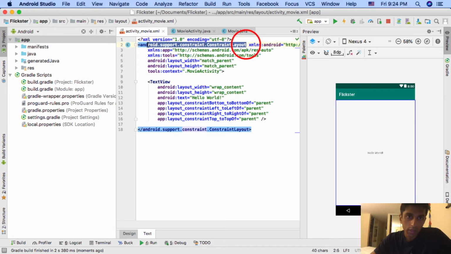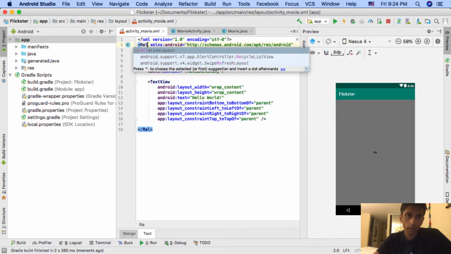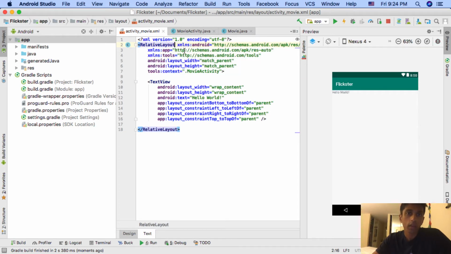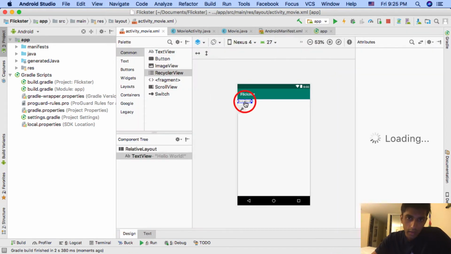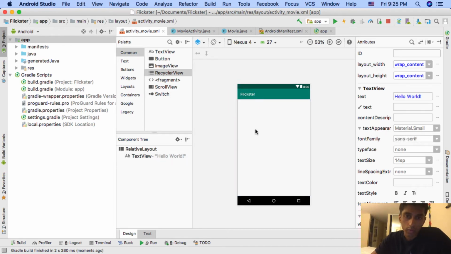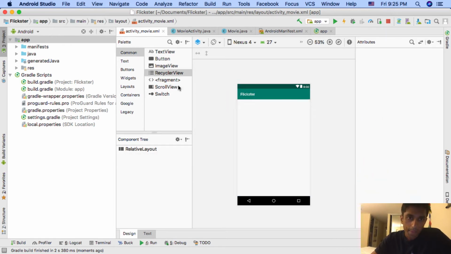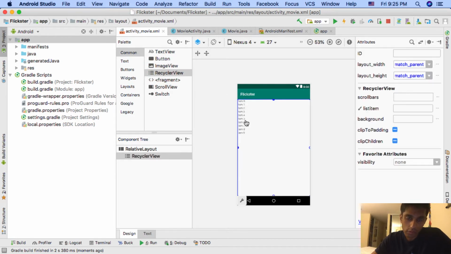Okay, so one thing I want to do is, before we actually get started with modifying the view, I'm going to just change the constraint layout, which is what we're given by default, and make this into a relative layout. You can do everything you can do with the relative layout and a constraint layout, and in fact, constraint layout is a bit more modern, but just for simplicity for this walkthrough, I'm going to use relative layout. So I'm going to go back to the design tab, and then the project comes with hello world. We don't really care about that, so I'm going to delete that, and then drag the recycler view into my preview screen. So make sure the layout width and height are match parent.